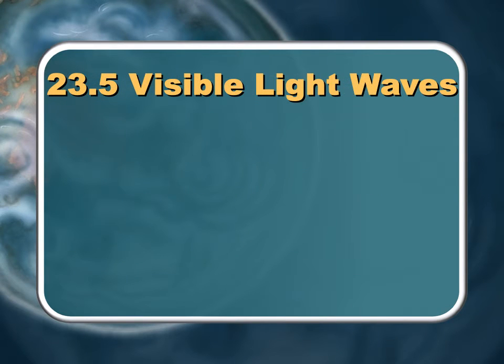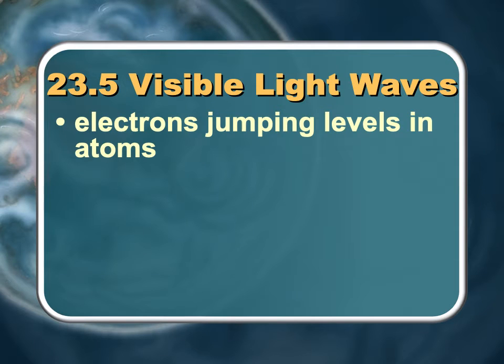Visible light waves are caused by electrons jumping levels in atoms. If you remember from chemistry class and in physical science class, we talked about the Bohr model, and the fact that the Bohr model was based on the electromagnetic spectrum, that they got light coming out of atoms. And they figured out there were only certain light waves that came out of atoms because the electrons could only jump certain levels. Well, that's what this is. Electrons jumping up and then dropping down, and they release light.